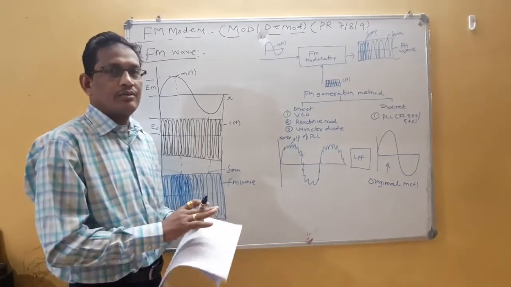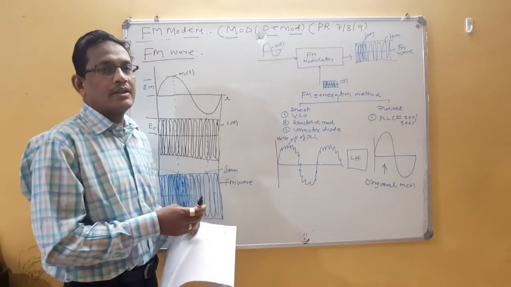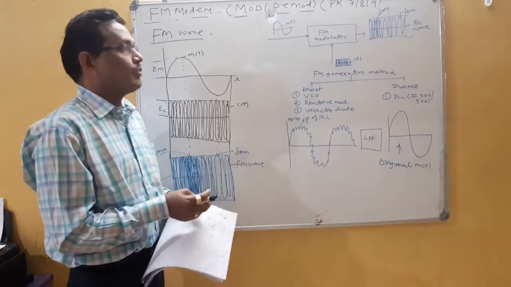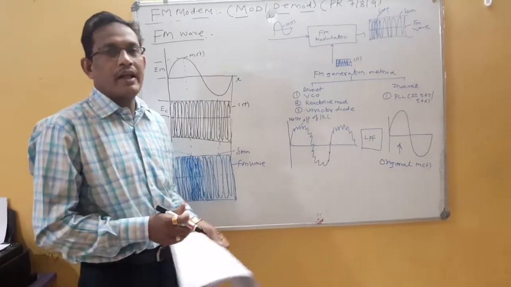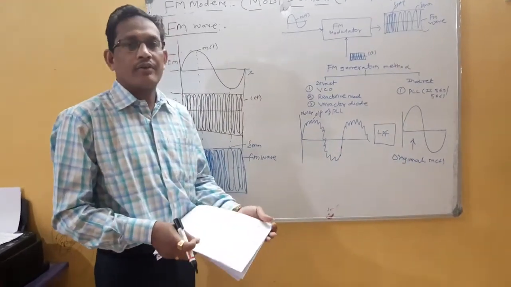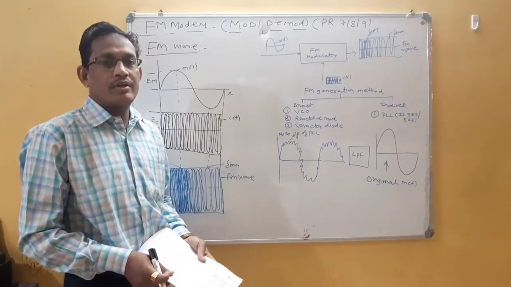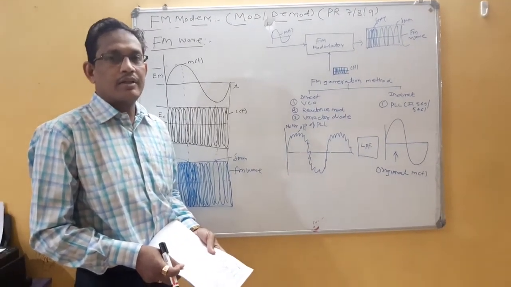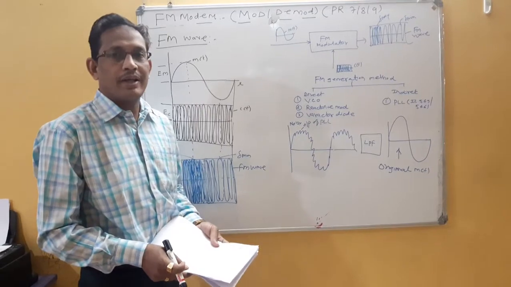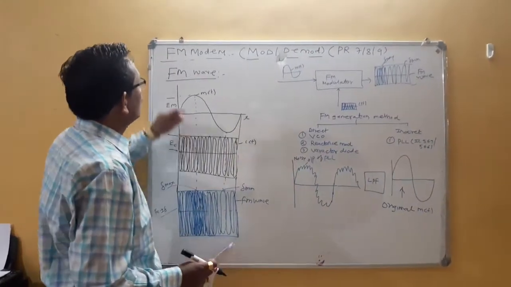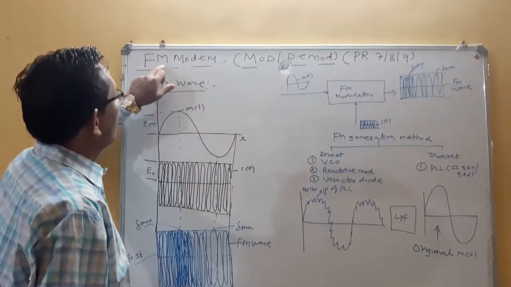Hello friends, today we will discuss practical number 7, 8 and 9 of analog communication. The name of practical number 7, 8, 9 is generation of FM techniques, verification of Bessel function to obtain its bandwidth. Then the last practical is FM detection by using PLL. So this is experiment number 7, 8, 9, which is nothing but FM modem.